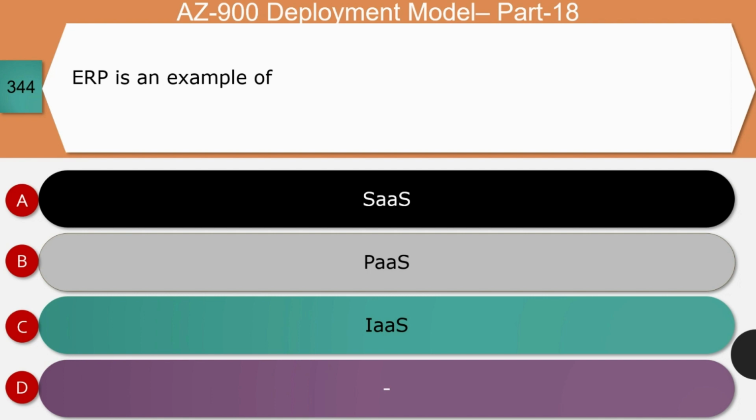Next question: ERP is an example of software as a service, platform as a service, or infrastructure as a service. The right answer for this question is software as a service. Using ERP, you can manage day-to-day business activities such as accounting, procurement, project management, risk management, and compliance. And in fact, you can do supply chain operations also.